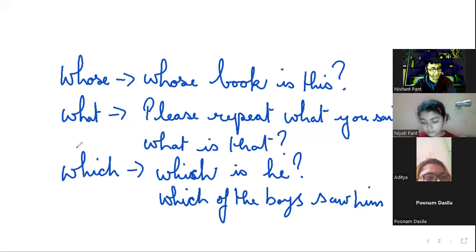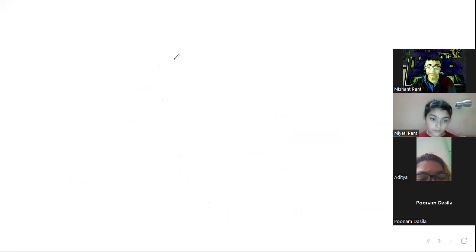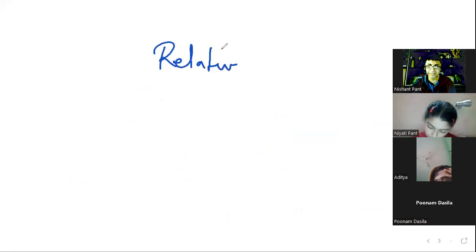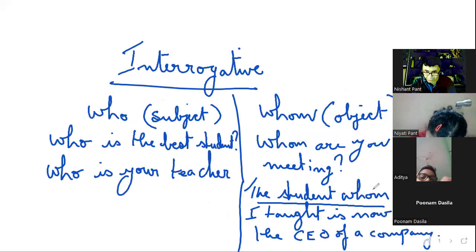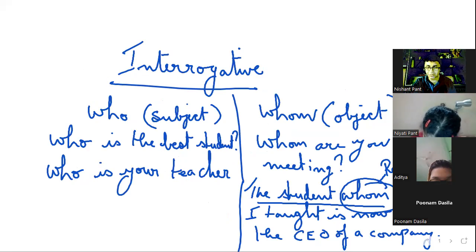Now, what are relative pronouns? Even who and whom can be used as relative pronouns. So if I go back here, the student whom I saw, it's a relative pronoun here. It's not an interrogative pronoun. The student whom I taught, kisko padhaya, usko padhaya. So it's not interrogative. It's not asking you a question. Interrogative pronouns will always come in the beginning of the sentence, right? So this is a relative pronoun. Please pay attention, right?